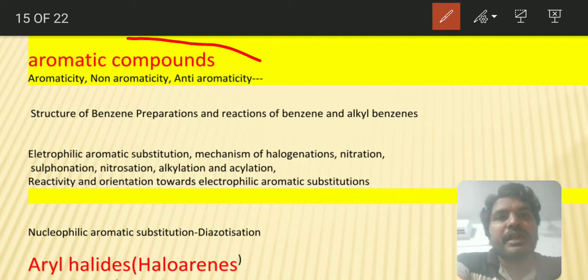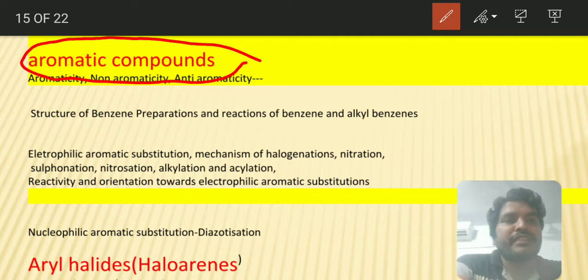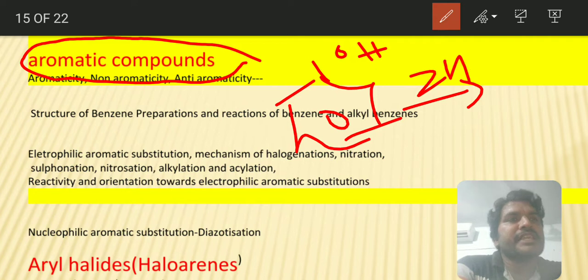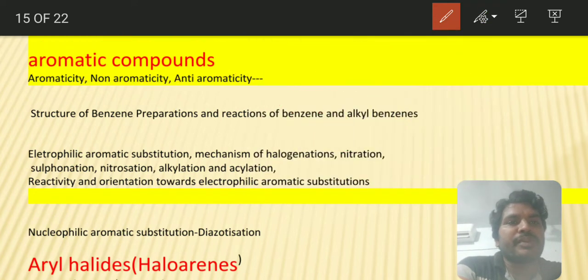And coming to the preparation of benzene, when phenol is heated with zinc dust, it directly forms benzene.